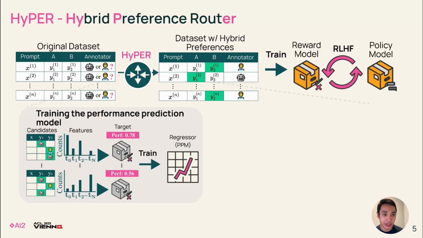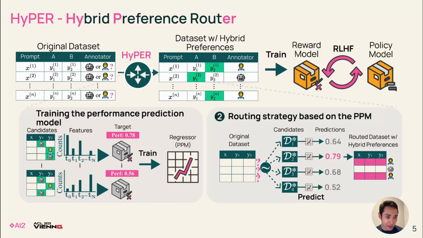First, we train a performance prediction model, or PPM. This PPM predicts the performance of a reward model trained on a given preference dataset. In our case, we train a regressor using the features of the preference dataset and its RewardBench score as target. For routing, we simulate different preference datasets with different combinations of human and LM annotations. Then we use the performance prediction model to predict the performance of that reward model without actually training it. So we can simulate a lot of these candidates, get their performance, and then get the annotations with the highest performance.